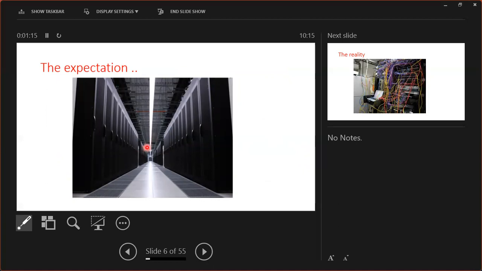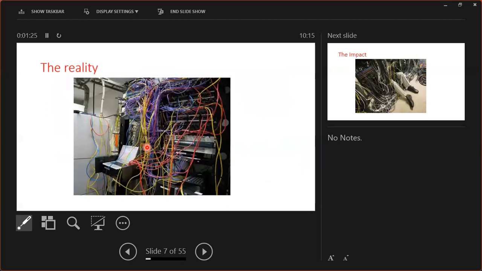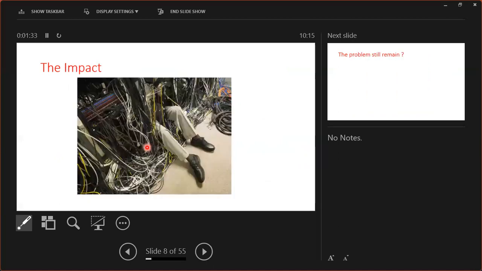Such kind of data centers we can see in AWS, Azure, GCP. I too want to build the same data center like this. This is my expectation, but my reality is this. To run your application without bugs, the impact is like this. Daily, we need to fix bugs to run our application.